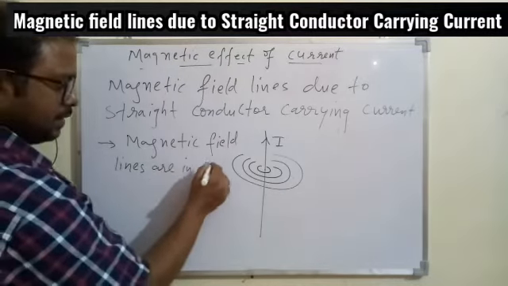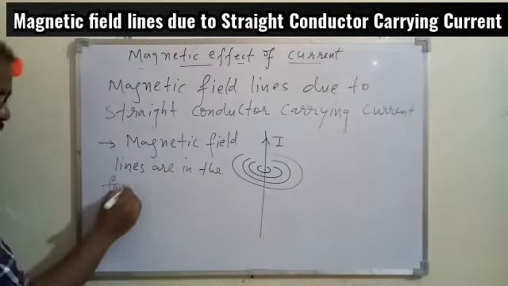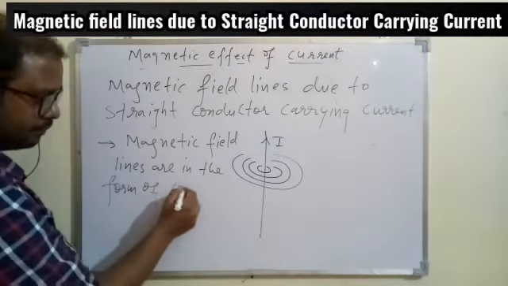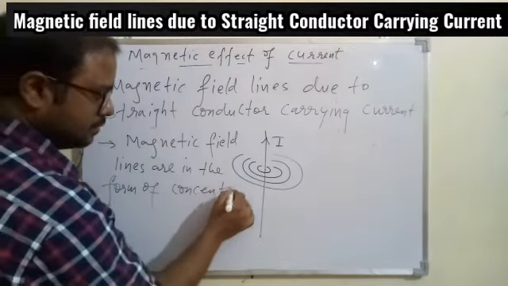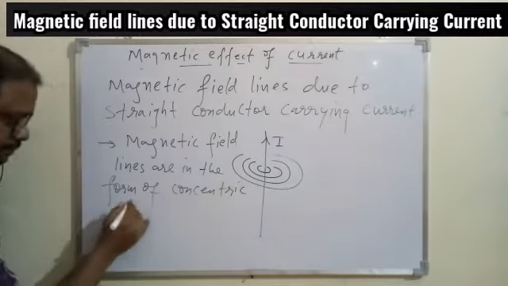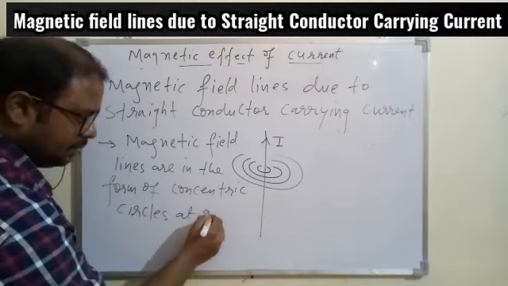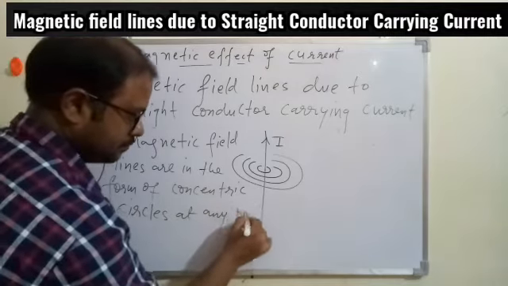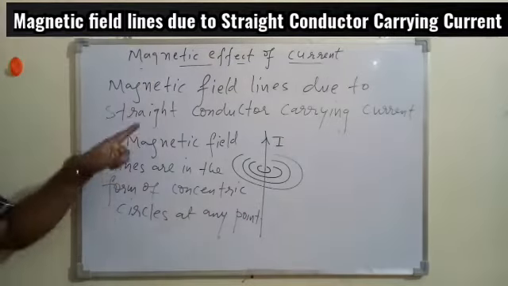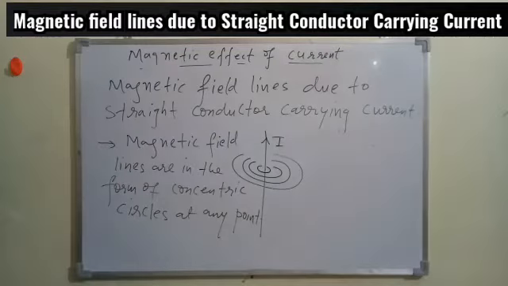So we can write down, that is, the magnetic field lines are in the form of concentric circles at any point. I'm talking about this conductor only, for the straight conductor.